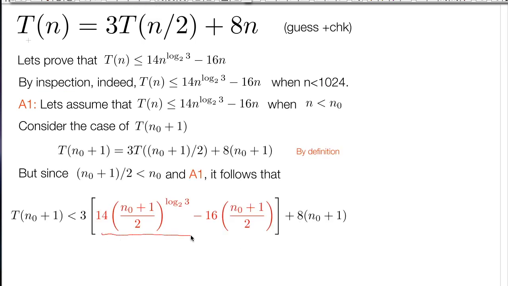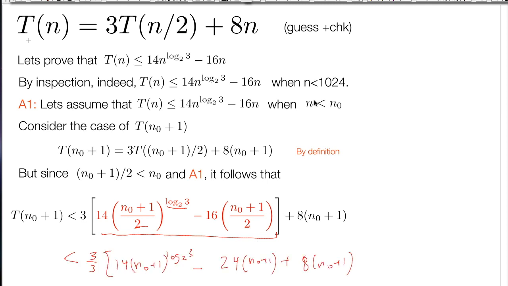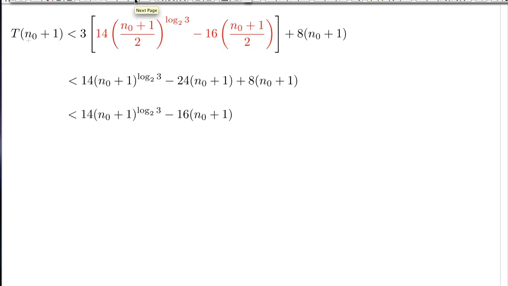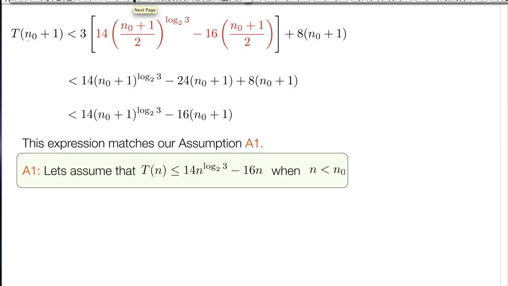All we're going to do is analyze this right here by pulling out the 2 and bringing that to the 3. And you can see that this right here is going to sum up to exactly 16n again. Let's step through this analysis. So this is the induction proof in full, with all of the steps and nothing missing, and also typed so you can read my handwriting.